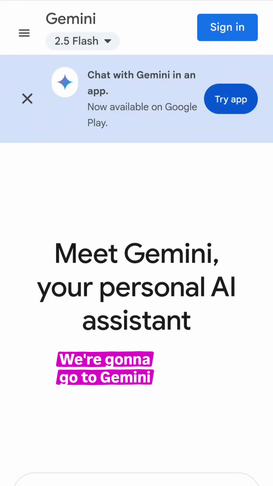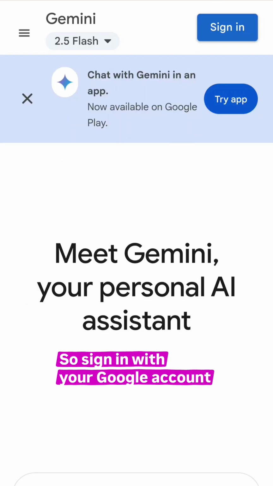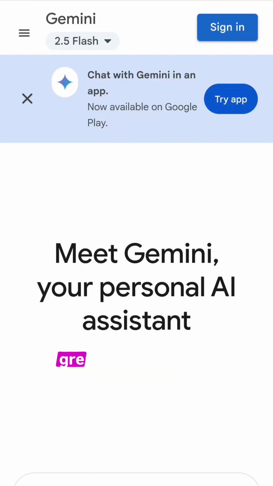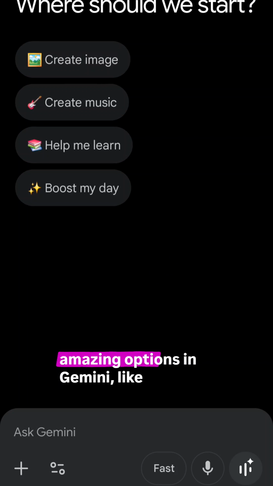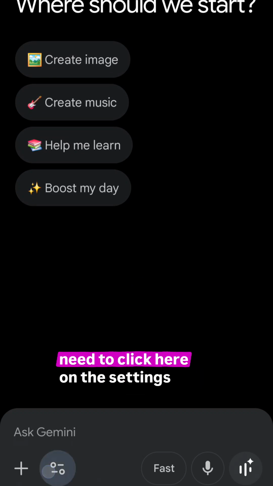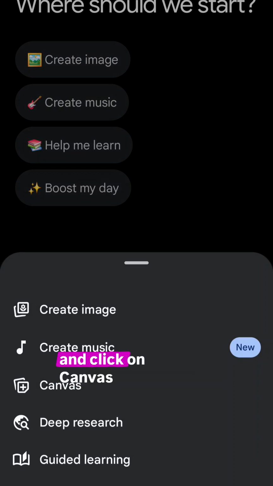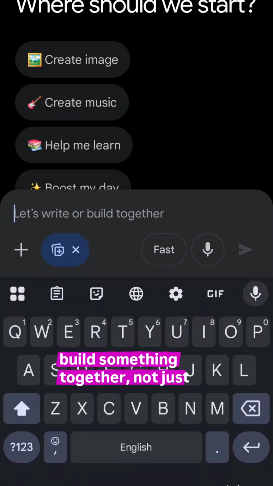We're going to go to Gemini, and first we're going to sign in. So sign in with your Google account, and you can also use their app. It's great, I recommend it. You're logged in, we're going to start a new chat, and you see we have all these amazing options in Gemini, like creating images and music, and today we're going to use the app creation ability. To activate this ability, we just need to click here on the settings and click on Canvas. This tells Gemini that we want to build something together, not just write.